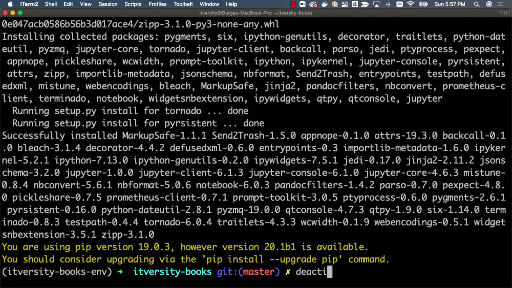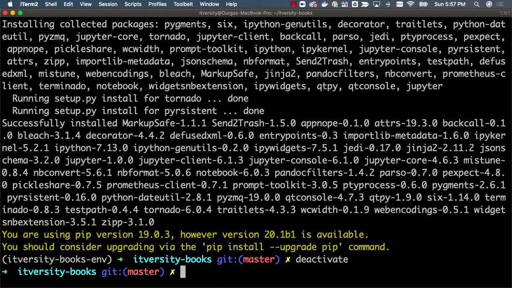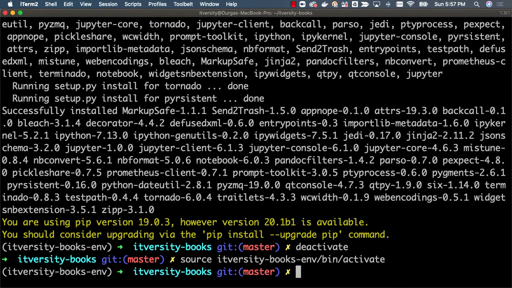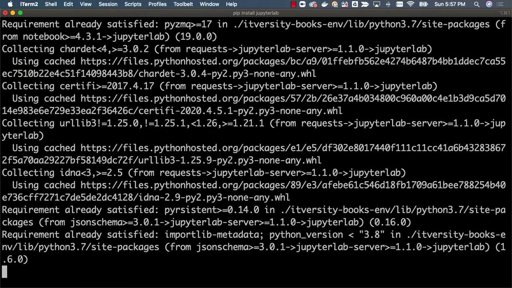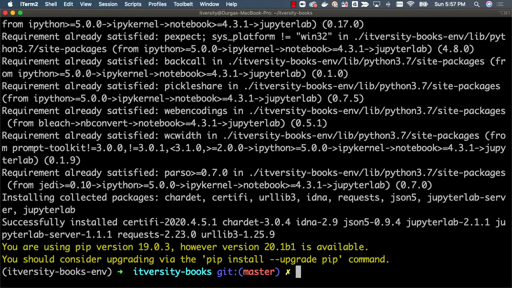If I want to deactivate, I can say deactivate like this, and then it will come out of this Python virtual environment. Once again, if I want to activate, I can say source, and I should be able to activate this virtual environment. Now I also want to install something called Jupyter Lab. Jupyter Lab is nothing but a wrapper on top of Jupyter Notebook. It will give a better user experience. That's the only reason why I'm launching Jupyter Lab rather than Jupyter Notebook directly. Once you launch Jupyter Lab, you should be able to access the notebooks in a bit more user-friendly fashion, and you should be able to learn. Now I have installed Jupyter Lab also.